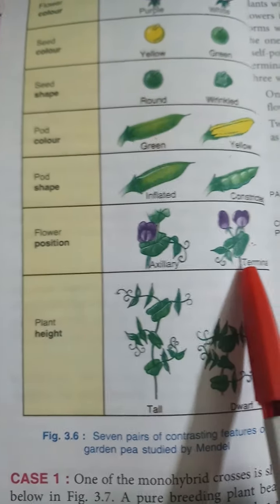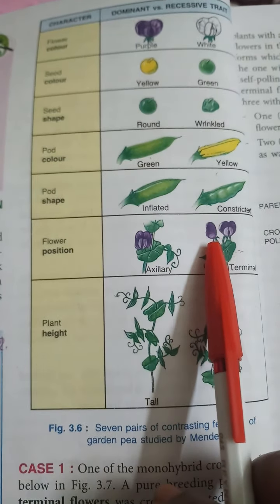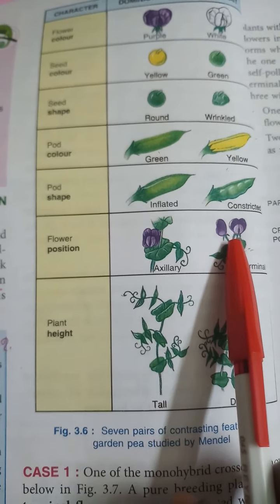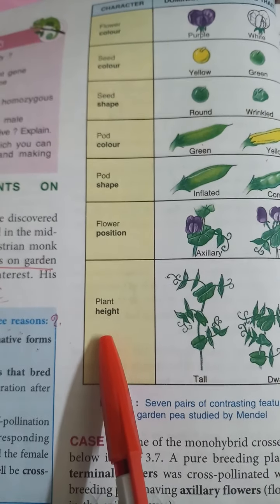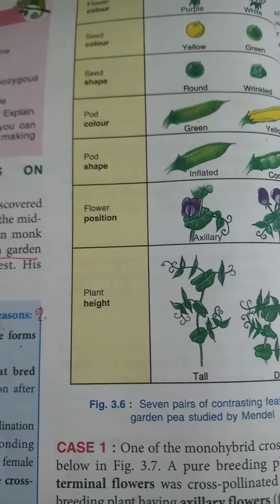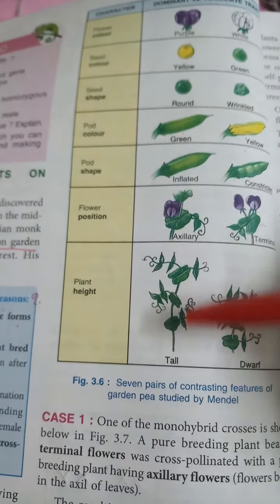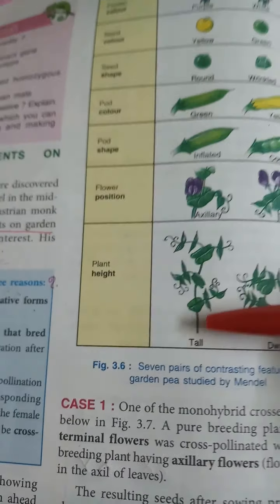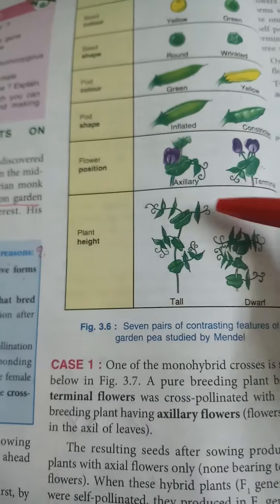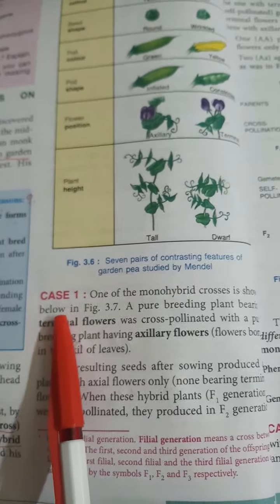The terminal means the flower comes at the tip of the branch. That is the flower position. Then plant height, tall and dwarf. These are the 7 contrasting characters Mendel did his experiment on.